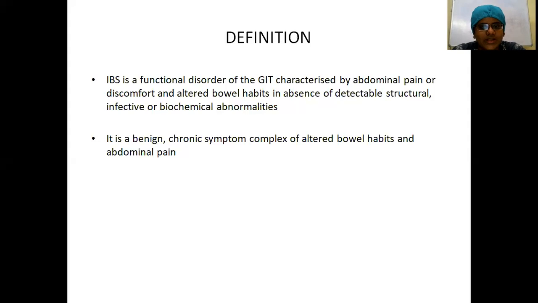What we need to understand over here is that it's a functional disorder. It's a benign disorder, nothing much to worry about, but it's mostly related to the functional component. It's a functional disorder of the GIT characterized by abdominal pain and discomfort, and there will be altered bowel habits. You can't find any structural changes in the gut, there's no infectious cause, and in the lab also you can't find any biochemical abnormalities. So basically, that's being the functional disorder. It's a benign chronic symptom complex where you'll be having altered bowel habits, and along with that, abdominal pain.